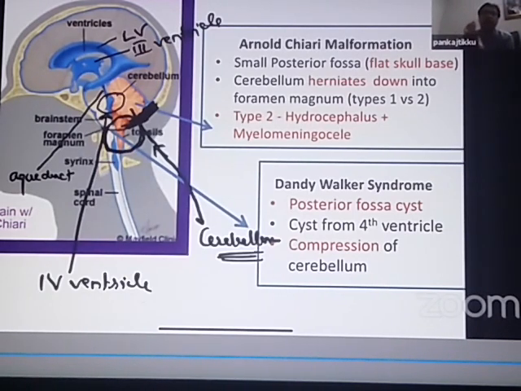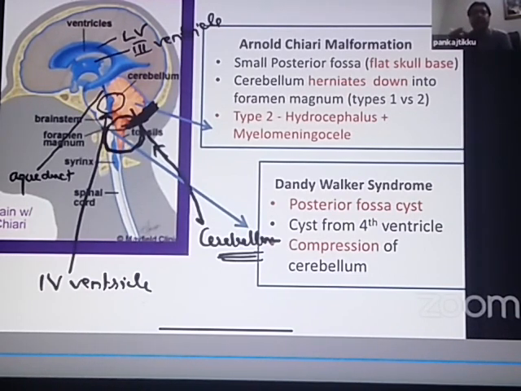So the lower part of the cerebellum herniates down. And when it herniates down, it starts compressing the ventricles. Which ventricle? The fourth ventricle, which is also passing through the spinal canal. So the fourth ventricle is compressed by the lower part of the cerebellum. You can see the orange portion in the picture. So that cerebellar tonsil is compressing the fourth ventricle. And when the fourth ventricle gets compressed, all the ventricles above will start dilating. This is known as Arnold Chiari malformation.